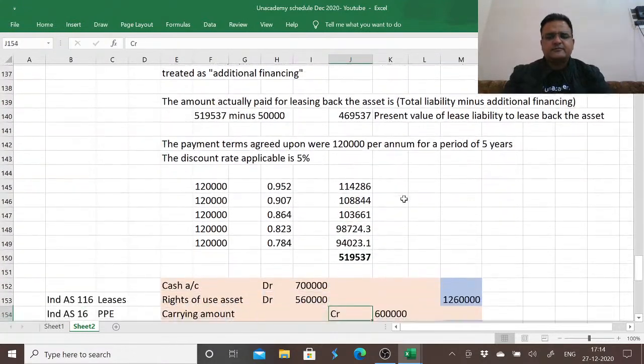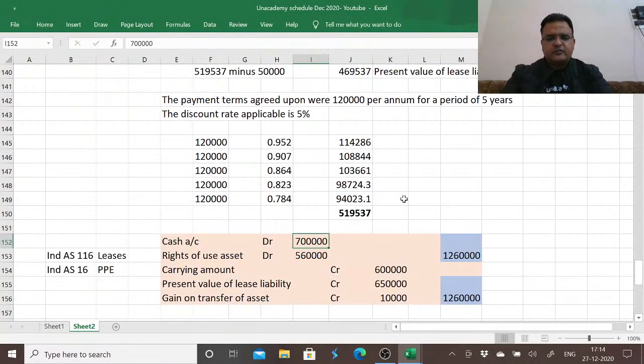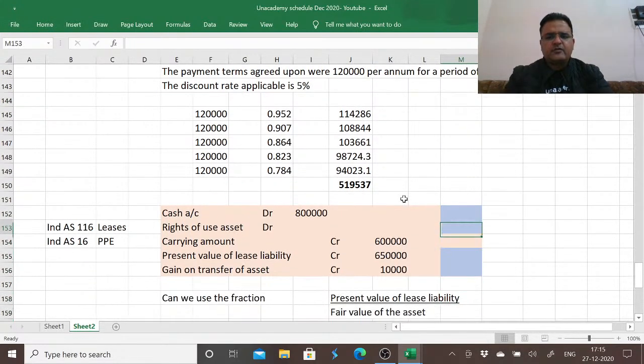So if we pass the entries, this time we received cash of 8 lakh. This we are yet to calculate. Carrying amount of the asset is 6 lakh. Present value of lease liability, the amount which we are liable to pay is 519,537, which also includes the amount of additional financing. But as part of our liability onto the balance sheet, we need to show the full amount, that this we are liable to pay, whether belonging to the lease or whether belonging to the additional financing. This is the amount we are paying in total, because this is the amount we have agreed upon to pay over a period of 5 years. So we need to record gain on transfer, we need to record right of use asset.